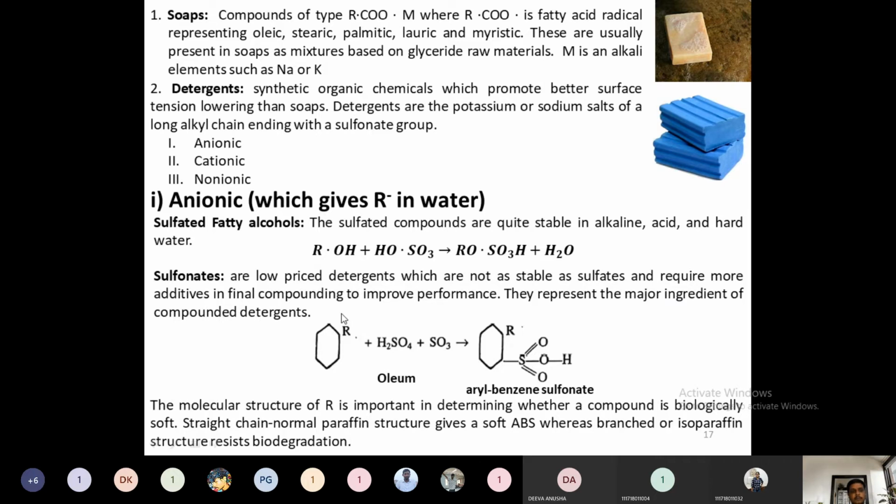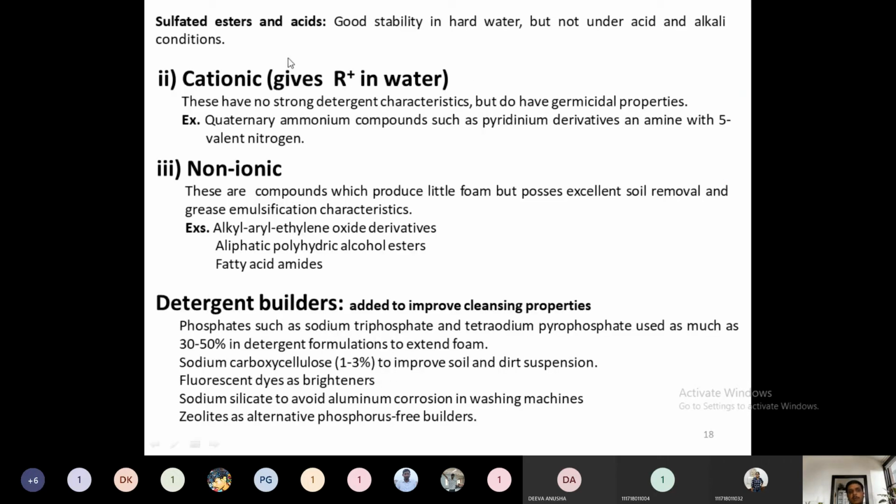The third type of anionic detergents is the sulfated esters and acids. Sulfated esters and acids have good stability in hard water, but they do not have the same stability in acid and alkali environments. So these are used only in hard water. They cannot be used in alkali or acid environments. So this is the difference between the three anionic detergents.